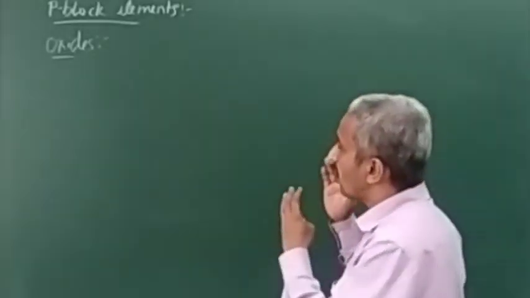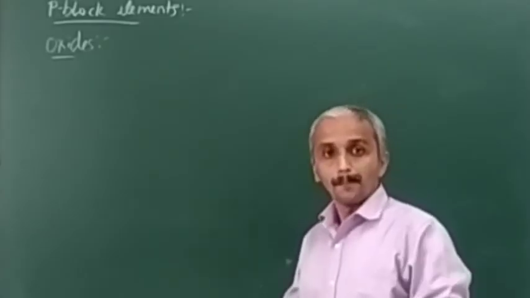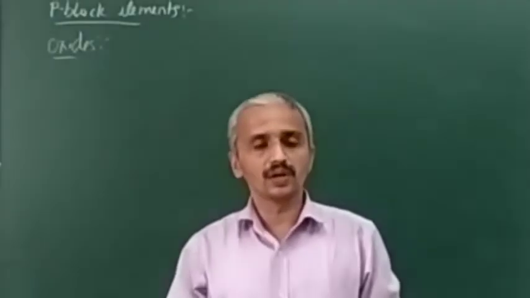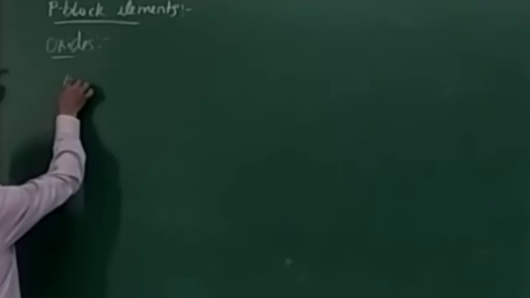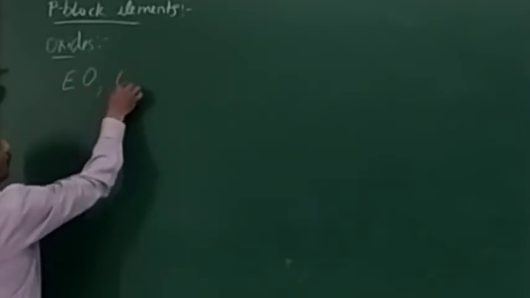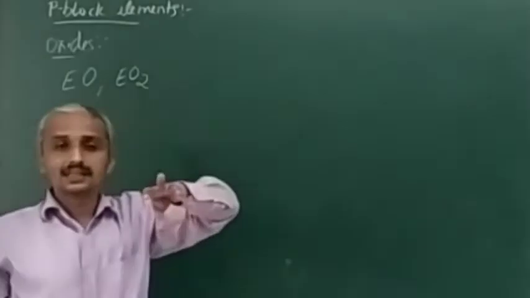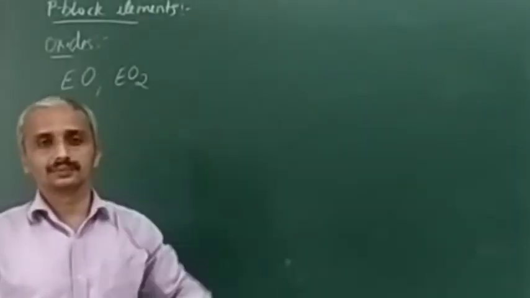What are oxides? A binary compound of oxygen with another element is called an oxide. Like EO, EO2, where E is the element other than oxygen.